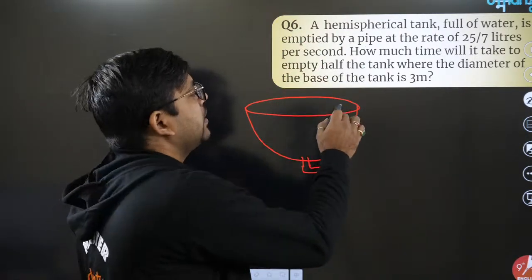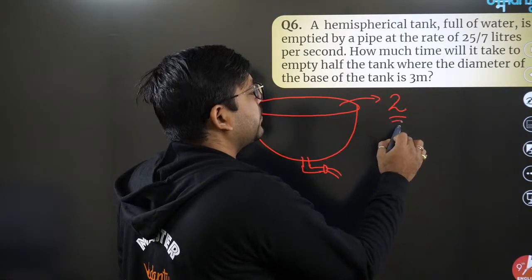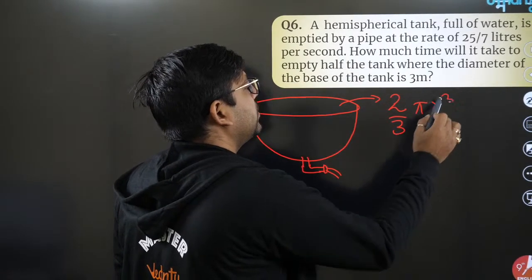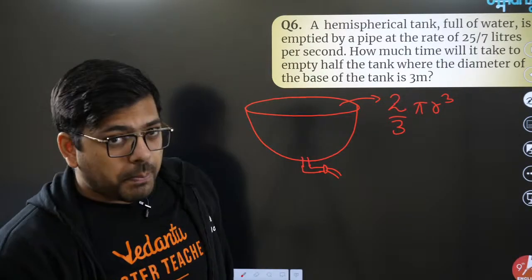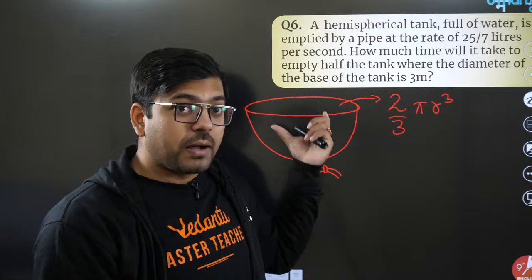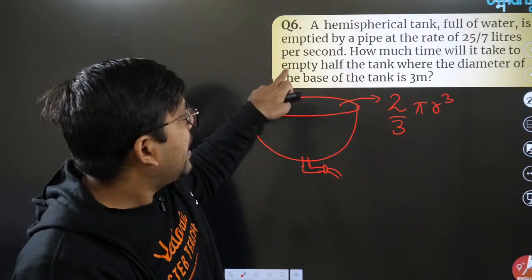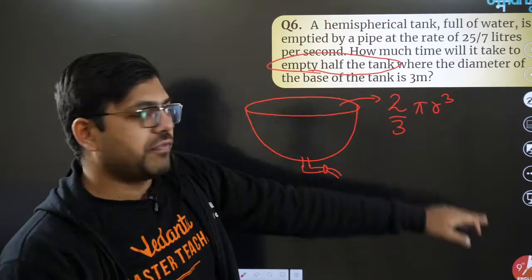Full means the amount of water in this tank is 2/3 pi r cube. But you don't have to empty this much water because this is the entire water. You have to empty half the tank.